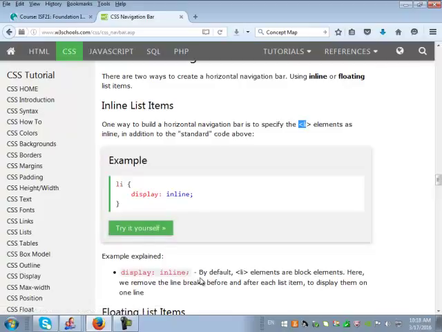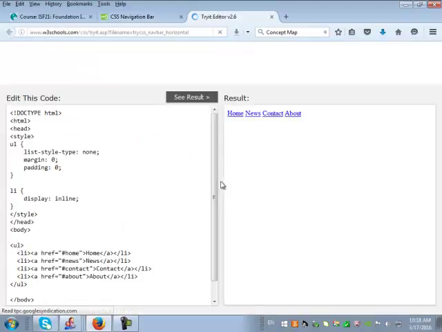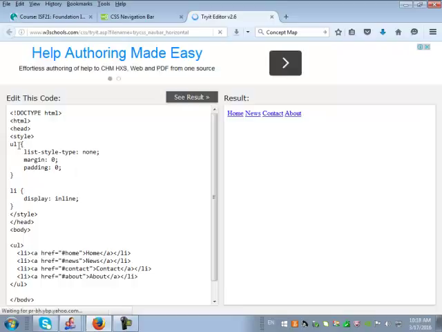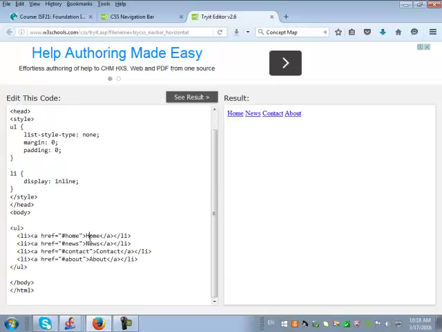Can you see that? So here is the example that is explained. Display inline. By default, li elements are block elements. Here we remove the line breaks before and after each list item to display them in one line. So if you click on try it yourself, you'll understand the list item. In order to know the list item for the UL, you should know what the UL is. UL is the unordered list, and here is a set of unordered lists. It has got home, news, contact, about. That is a list item.